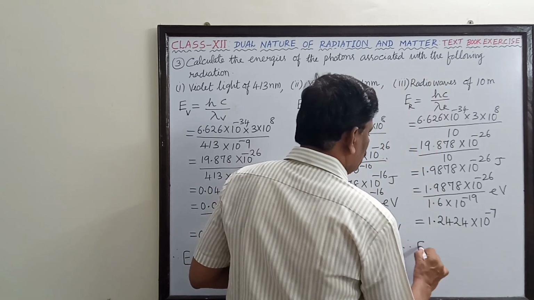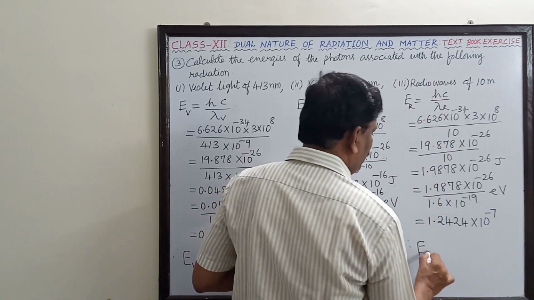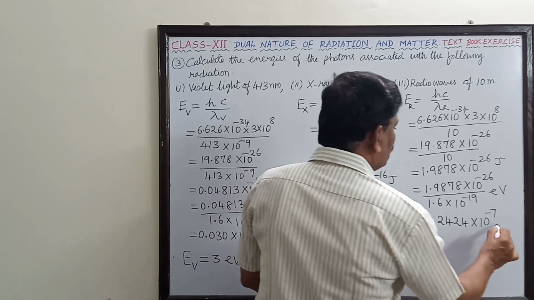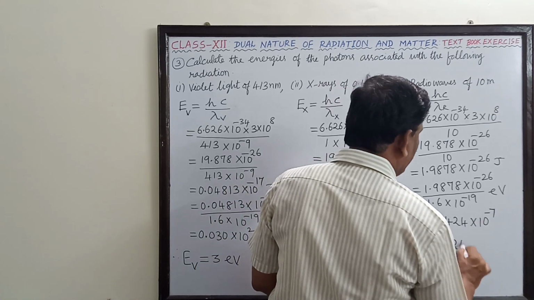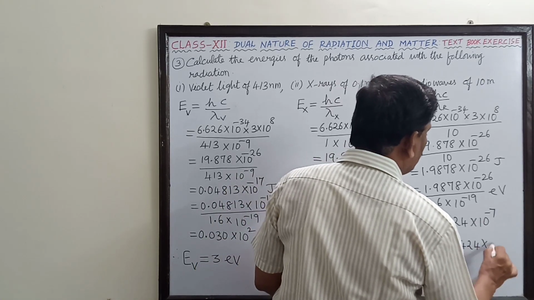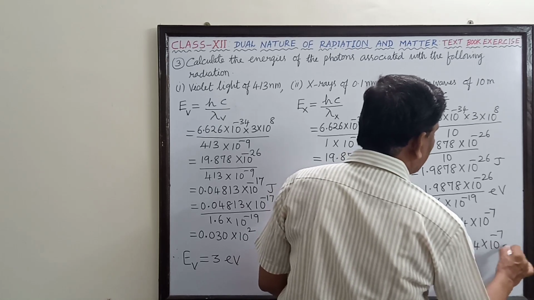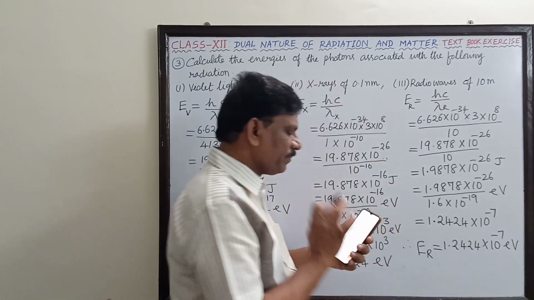Therefore, the energy of a radio wave is 1.2424 into 10 to the power of minus 7 electron volt.